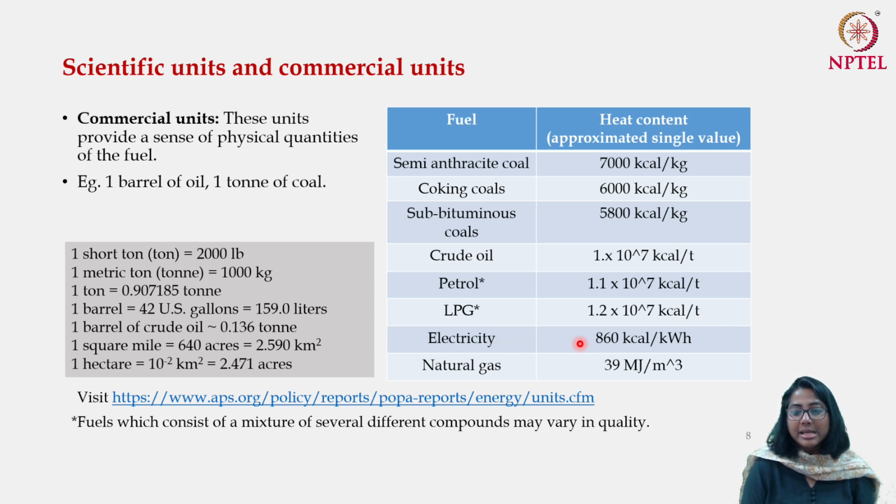This is approximately 860 kilocalorie per kilowatt hour. These stars are put here because petrol is not one particular form of fuel. It has a mixture of several different compounds, and therefore depending on how the mixture has been created, this heat content may vary. But as I said, for any back of the envelope calculation, you can use these values.